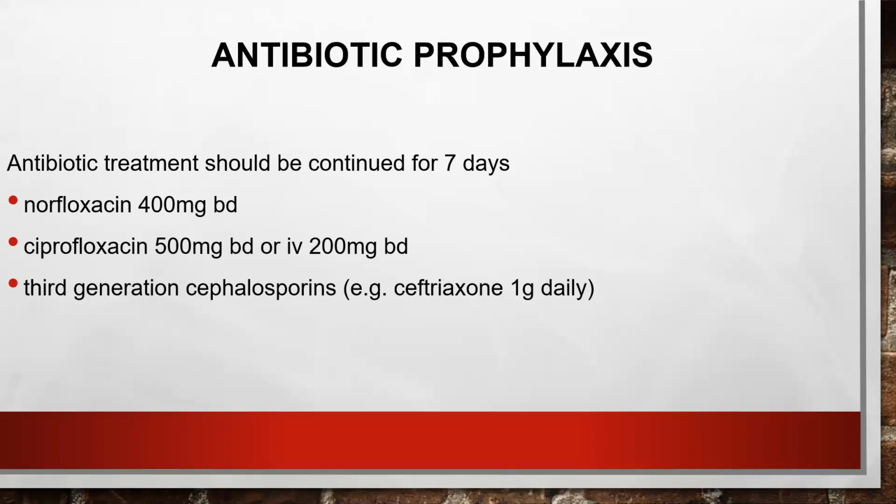So antibiotic prophylaxis, because all the bleeding is going to go into the intestine, where the bacteria are going to act upon it and increase the ammonia production, which can lead on to hepatic encephalopathy. We should definitely start on antibiotic prophylaxis in a patient with variceal bleed.